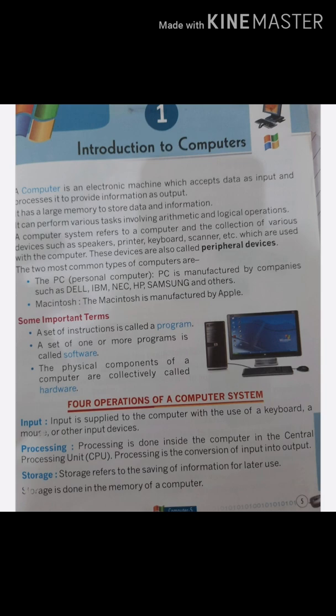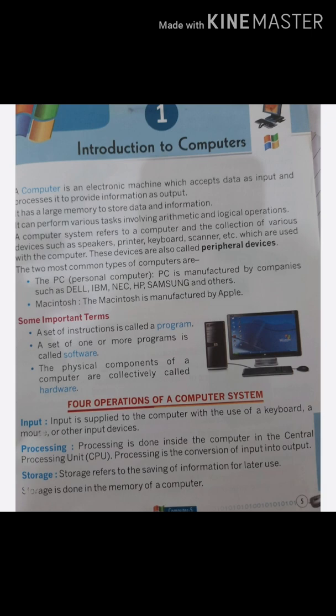The two most common types of computer are the PC, that is personal computer, and it is manufactured by companies like Dell, IBM, NEC, HP, Samsung and others. The Macintosh is manufactured by Apple. This is also a computer.